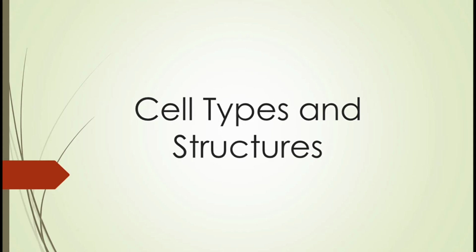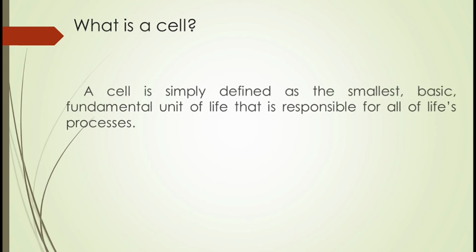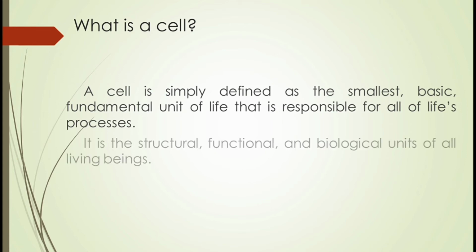Cell types and structures. So, what is a cell? Yung cell po is simply defined as the smallest, basic, and fundamental unit of life. Ito rin po yung structural, functional, and biological units of all living beings. So, kung i-break apart po natin yung isang organism to the cellular level, the smallest independent component po na makikita natin would be the cell.